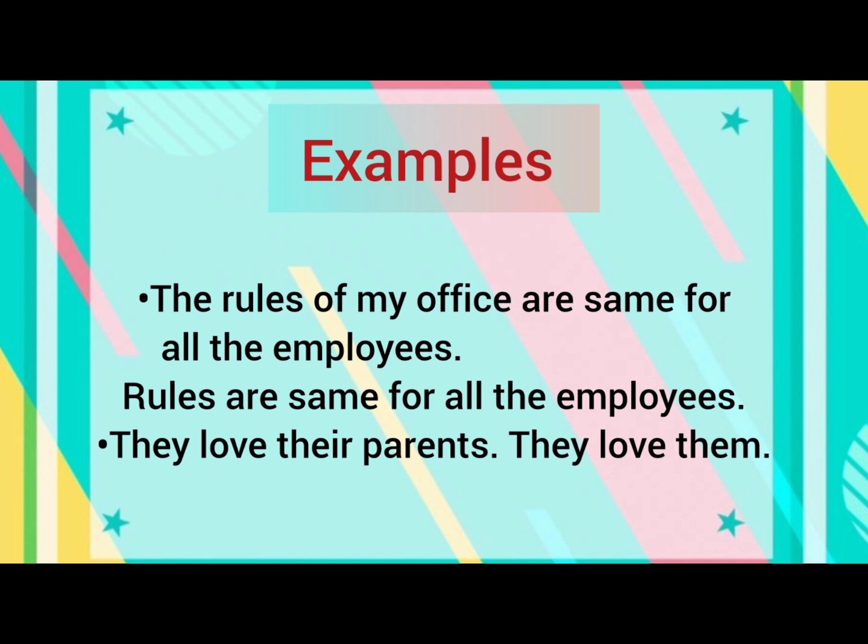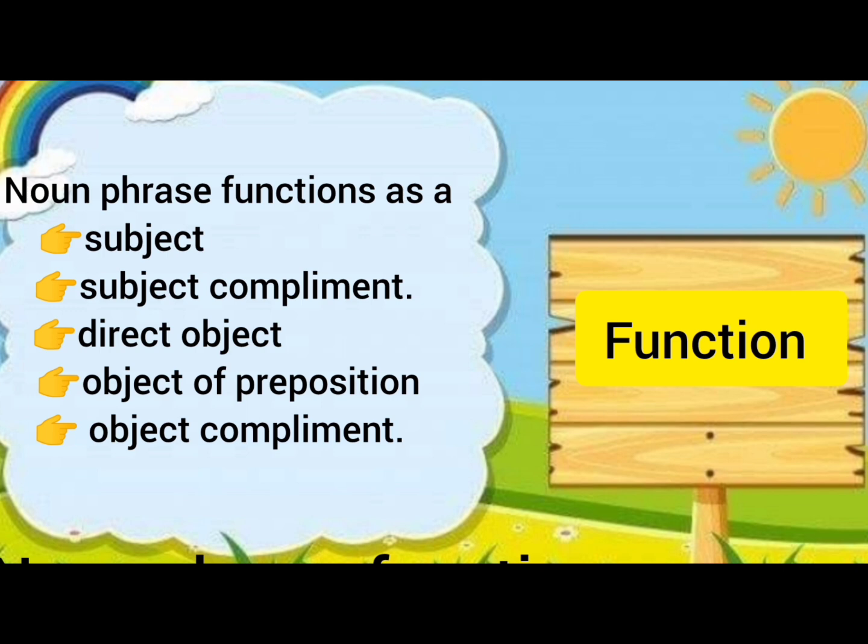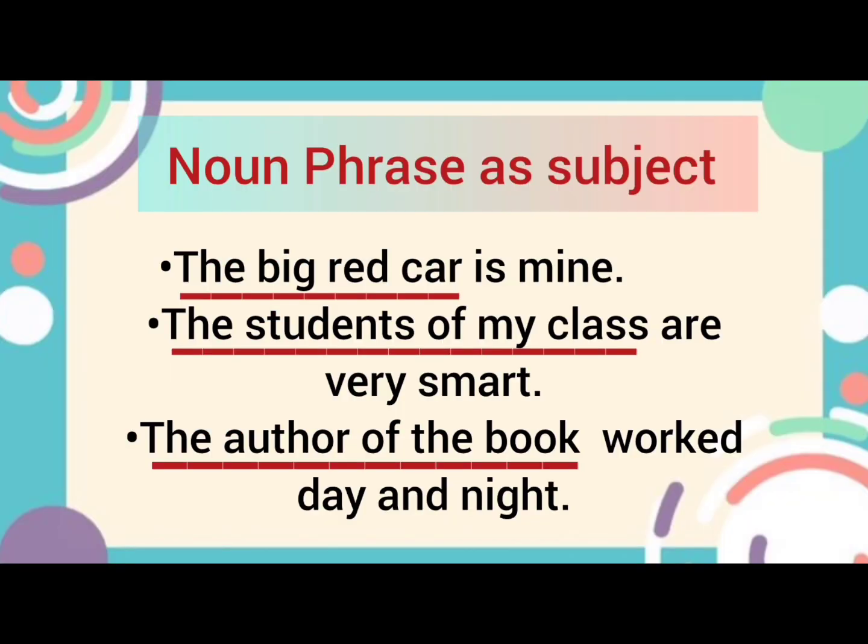Now, the placement of noun phrase is different. A noun phrase functions as a subject, a subject complement, a direct object, an object of a preposition, or an object complement. We will dwell into the examples of all these points and you'll be able to analyze the placement of the noun phrase. First of all, I'll discuss the noun phrase as a subject.